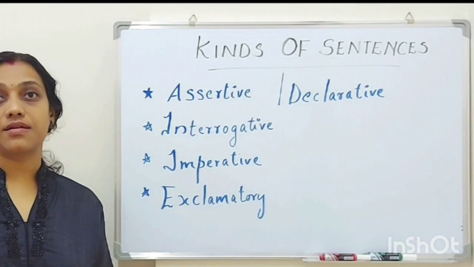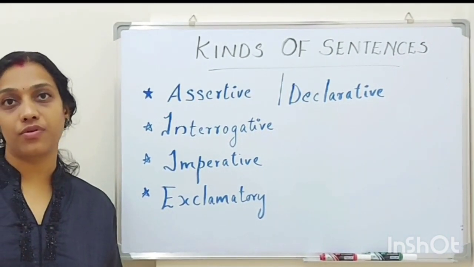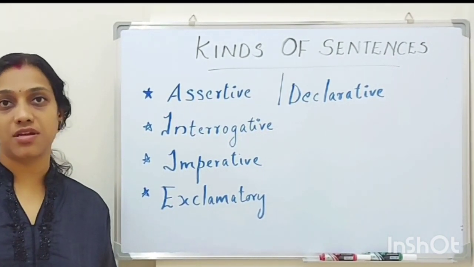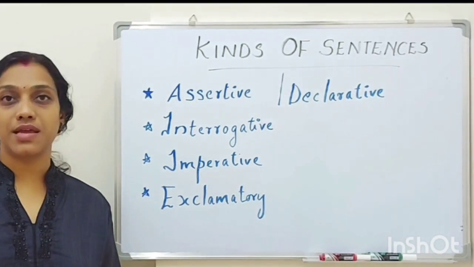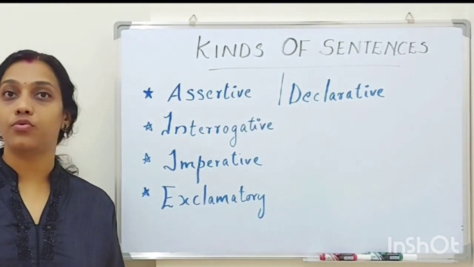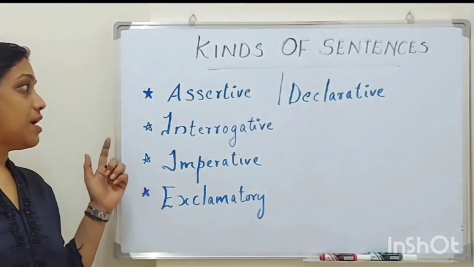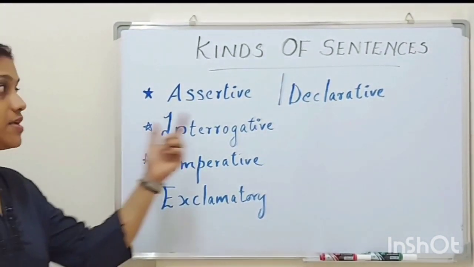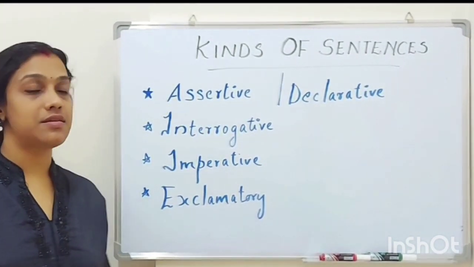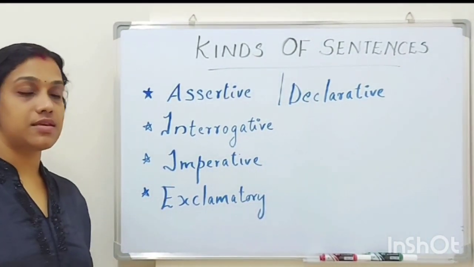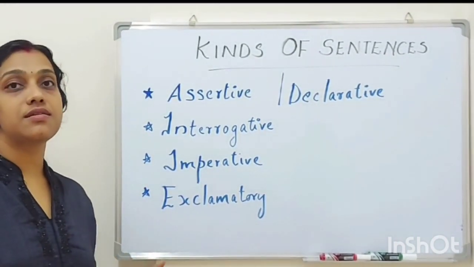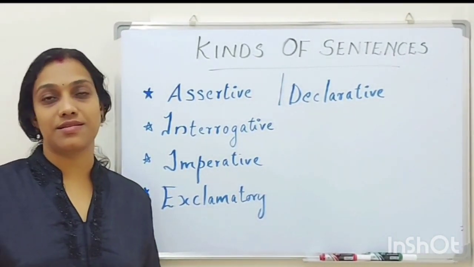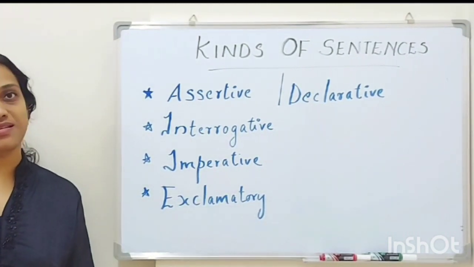What is a sentence? A sentence is a collection of words or a group of words arranged in a meaningful way, right? So sentences are classified into 4 types. They are assertive sentences, otherwise known as declarative sentences, then interrogative sentences, imperative sentences, and exclamatory sentences. And we will see each one in detail.